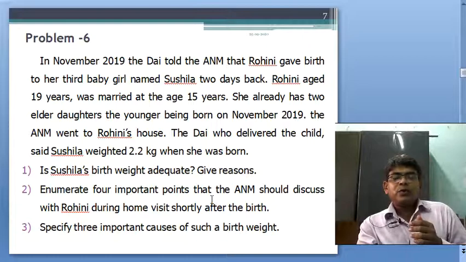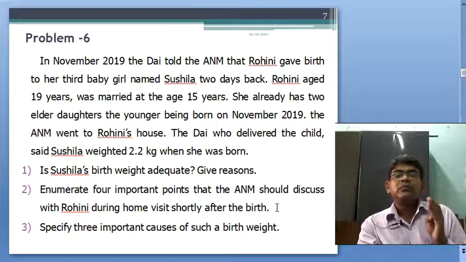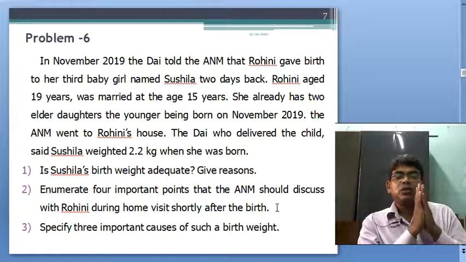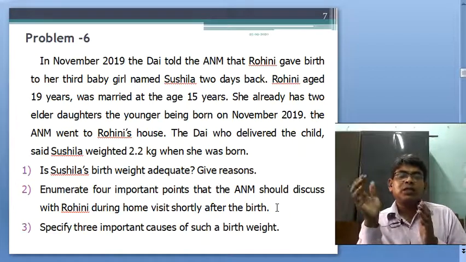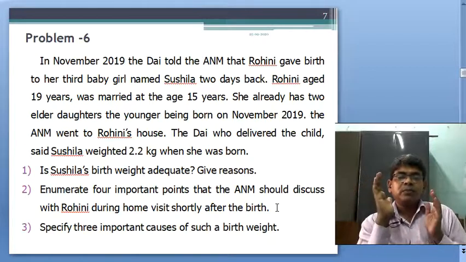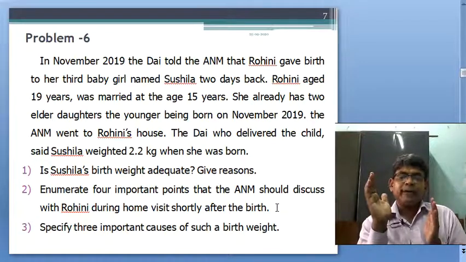Enumerate 4 important points that the ANM should discuss with Rohini during a home visit shortly after birth. First, mention no bathing for at least 7 days, or it may be 2 weeks, 1 month, that is no problem, but we have to ensure prevention of hypothermia.